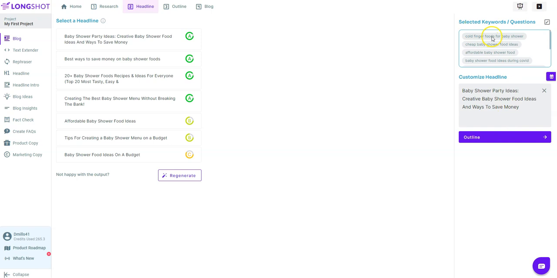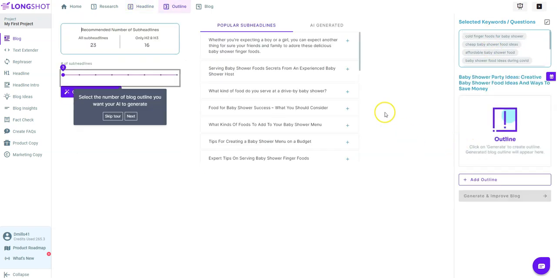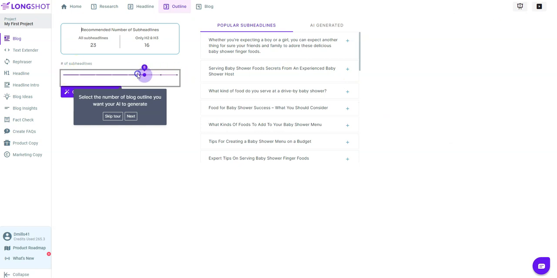Select keyword questions. So we have all those in here. I don't know if I need to click on those. Nope, those are already up there, so they stick up there, and then now you just click on the outline. And then this is where you choose how many subheadlines you want. I'm going to move it all the way to the top, like that.